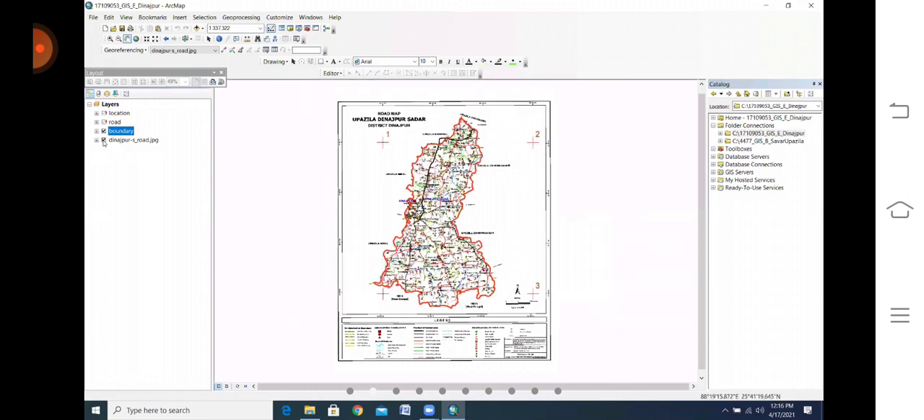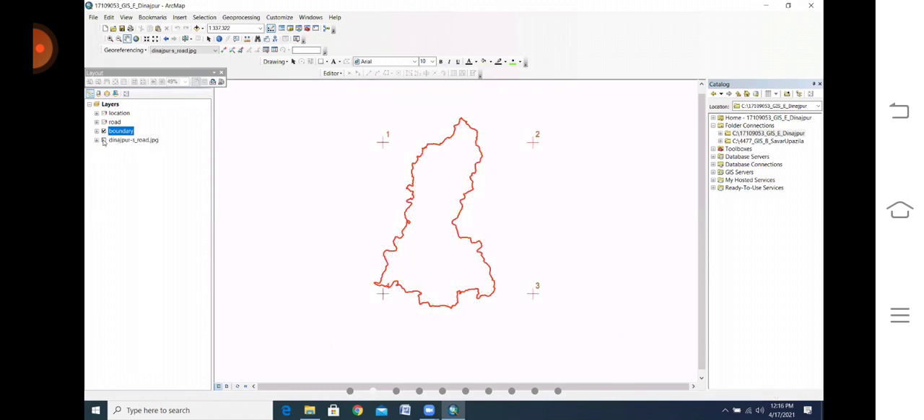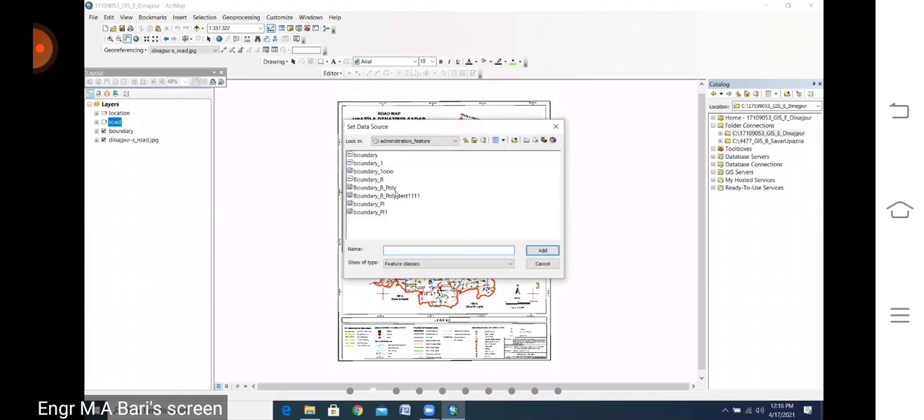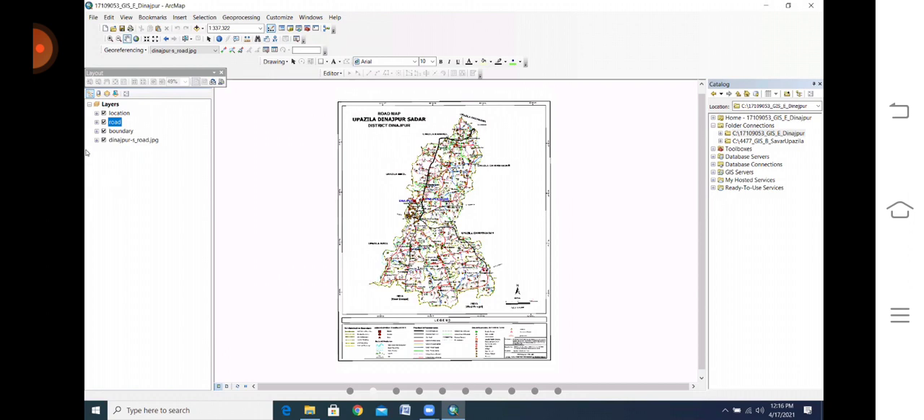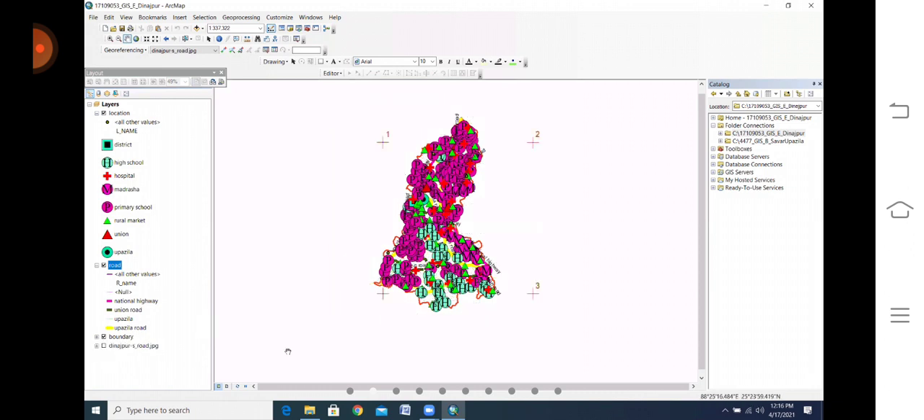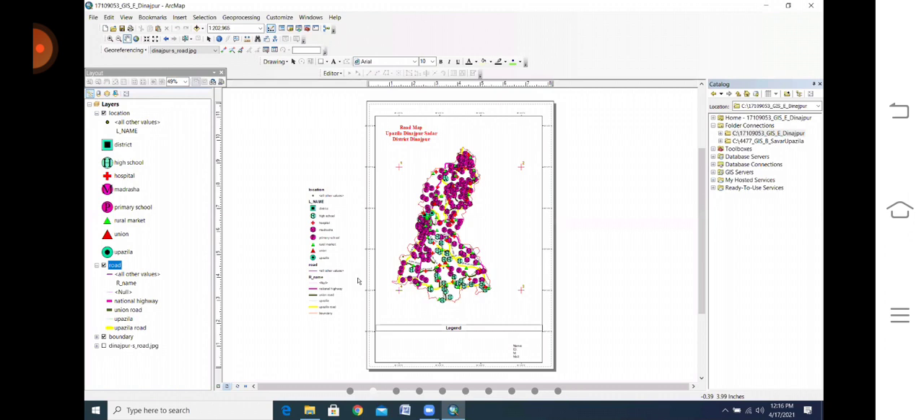So look at these things. Your boundary, now clear it. Then go again to your physical infrastructure, road. You will add the source. So look at this thing, your road and everything is now available. So I think it is now clear for everyone what to do if your data file has a misconnection, and how to connect these things. I think it is clear.